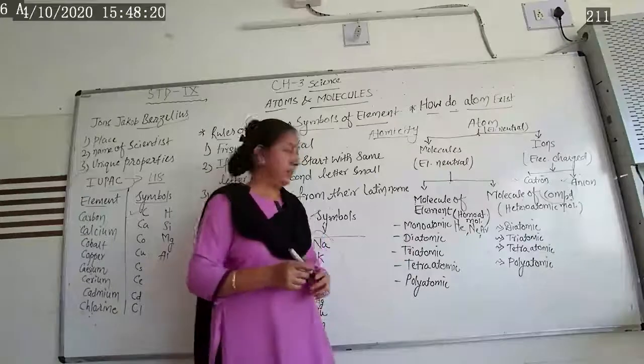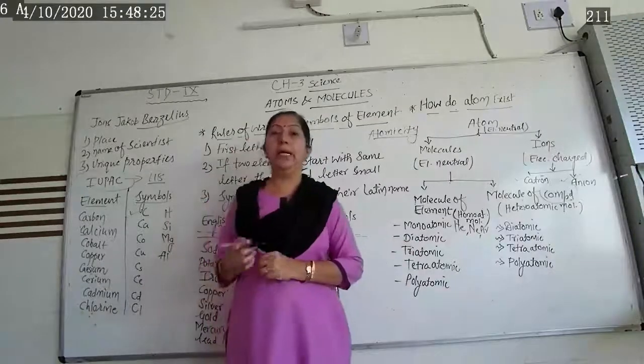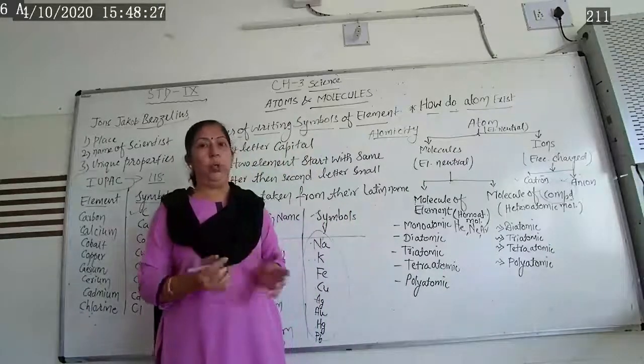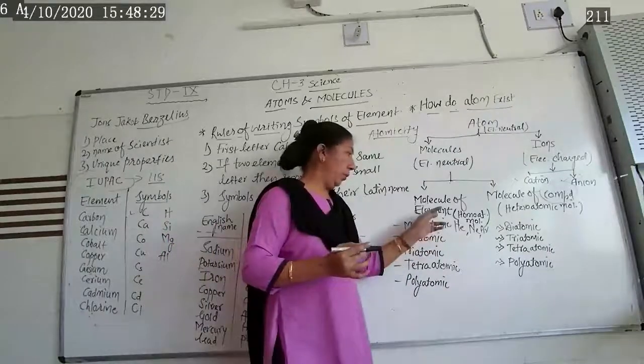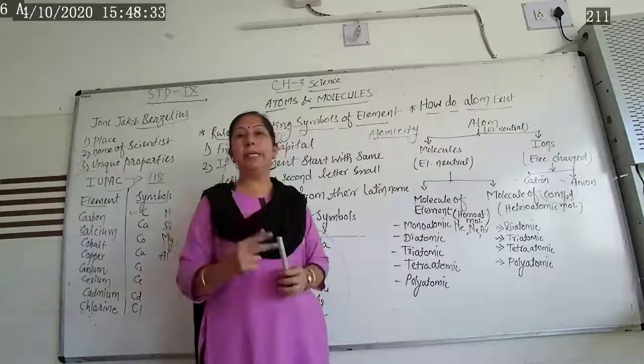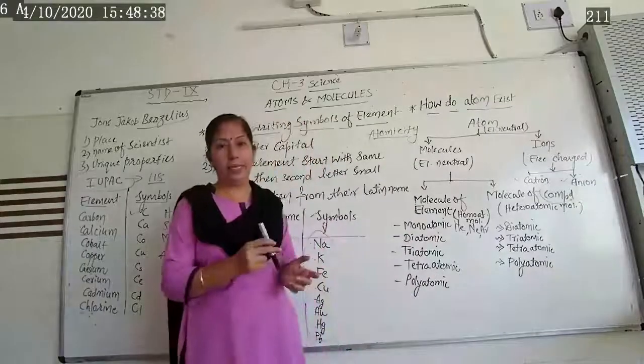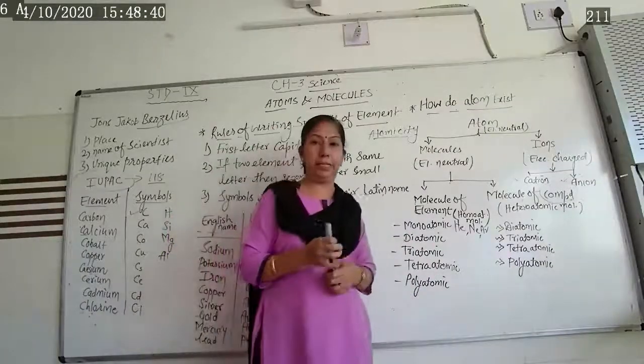Now next one, let us see about diatomic. Di means what? Two. A diatomic molecule is formed when two atoms combine together.